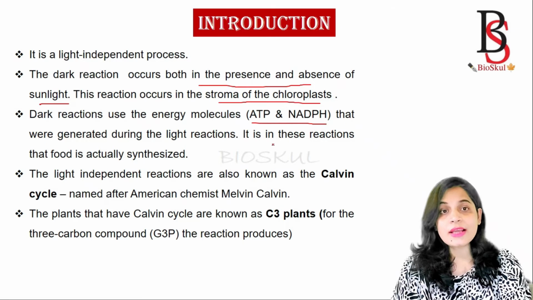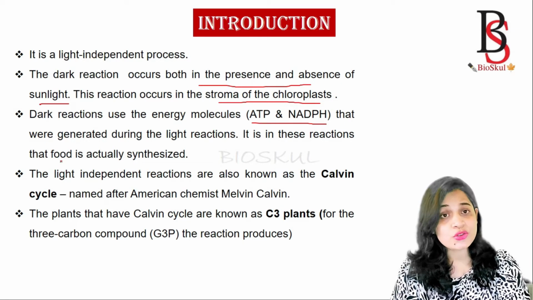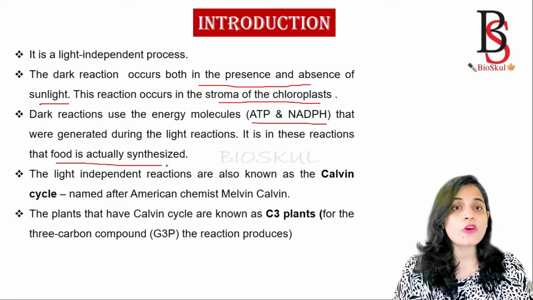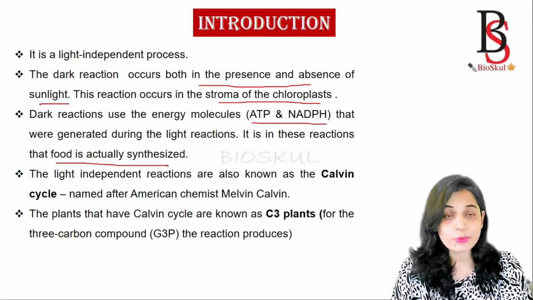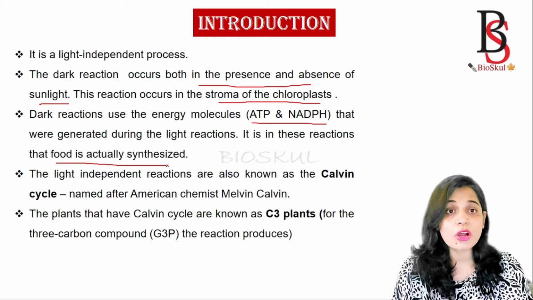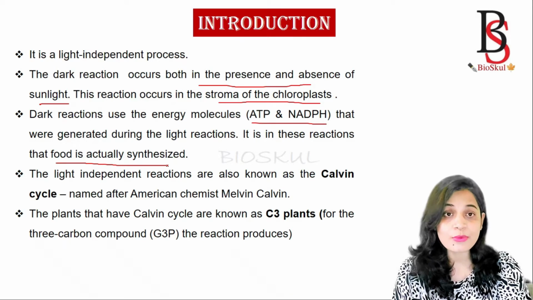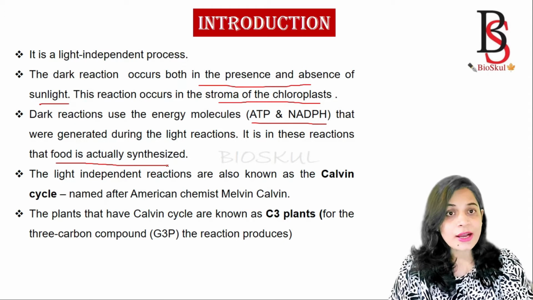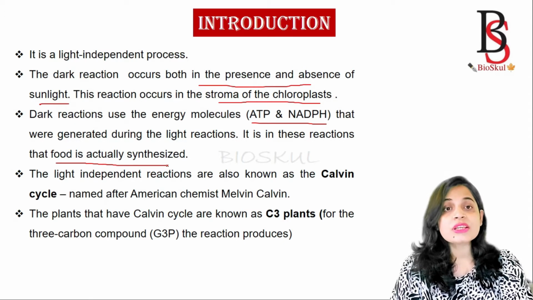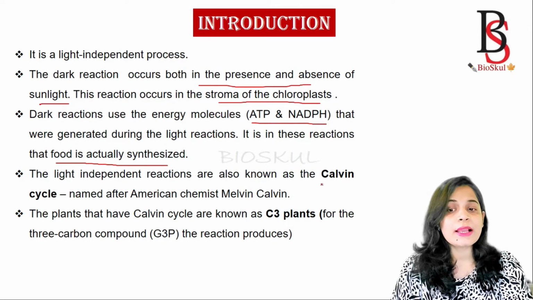The dark reaction process is actually used for the synthesis of carbohydrate. So we can call the dark reaction an anabolic process, as it utilizes the smallest molecules for the synthesis of carbohydrate by the use of energy. The dark reaction or the light independent process is also known as the Calvin cycle.